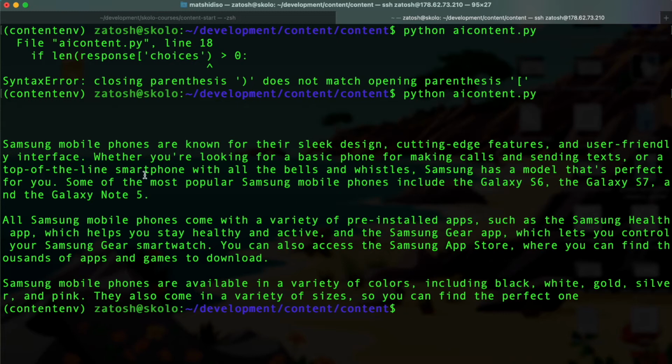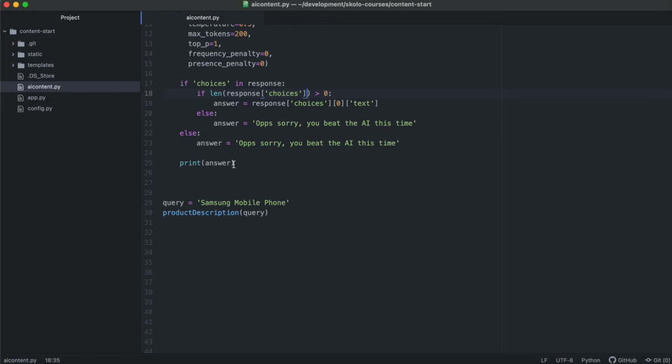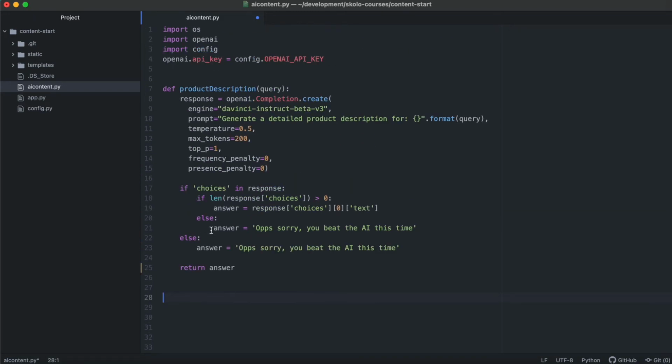There you go. Samsung mobile phones are known for their sleek design. This is what I want. This is what I wanted to be returned, the answer without everything else. So I'm good to go. I know this is the answer, so instead of printing it, I'm just going to say return. So this function is just going to return the answer. We've got this function returning the answer over there.